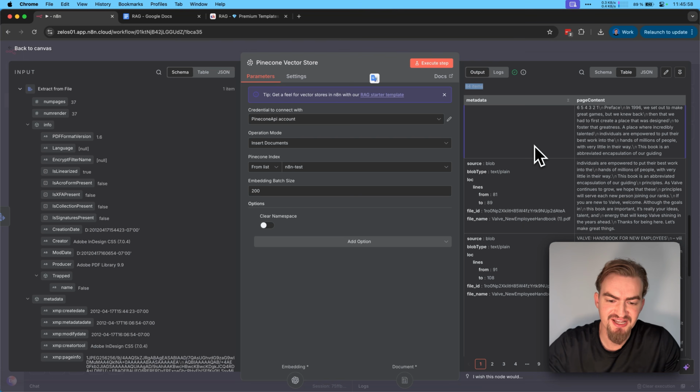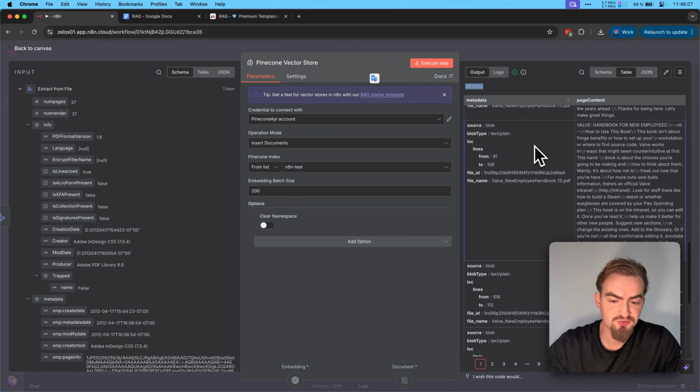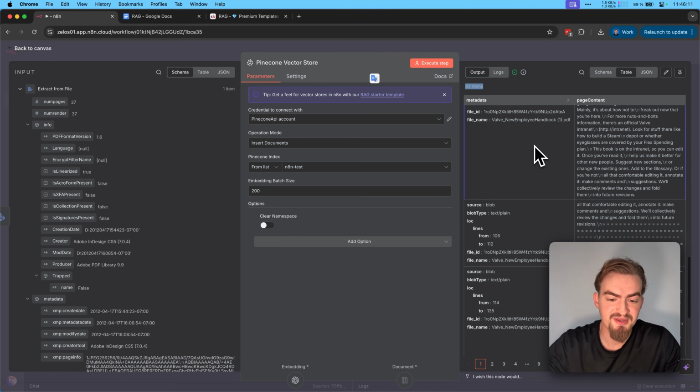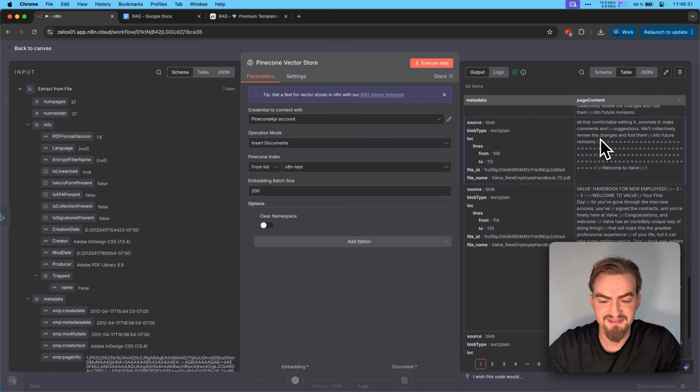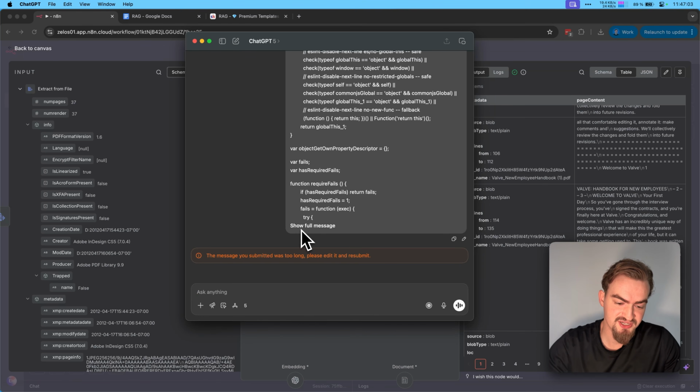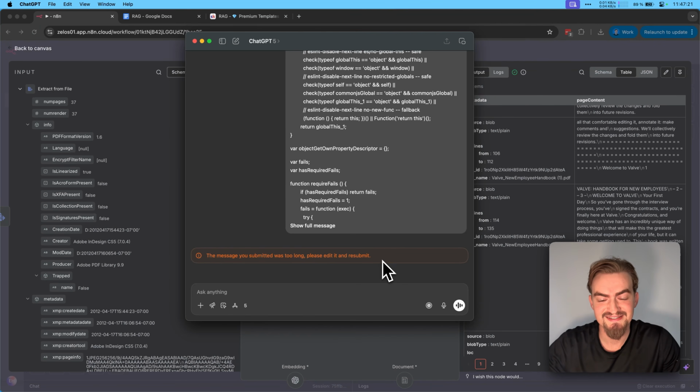Chunking is necessary because large texts are too big to store as a single vector. So we break them down into smaller pieces to capture meaning accurately and make searching easier. Besides that, imagine this file had a lot of data. If you provide ChatGPT with too much data, we receive the message: the message you submitted was too long, please edit and resubmit. That's why it's necessary to first chunk down the information into little chunks that we can later get on demand. Therefore, it's important that we chunk down the information.